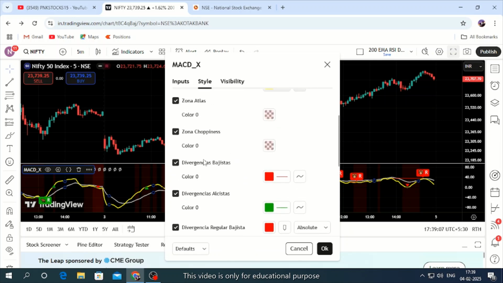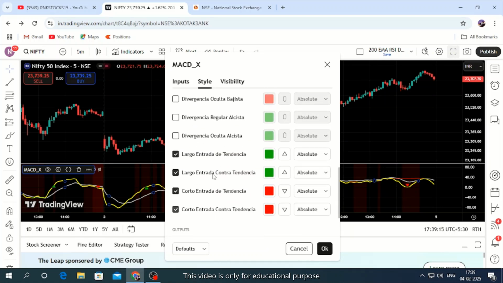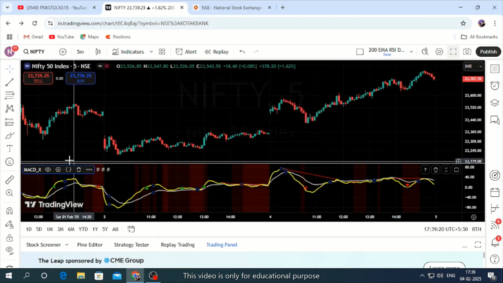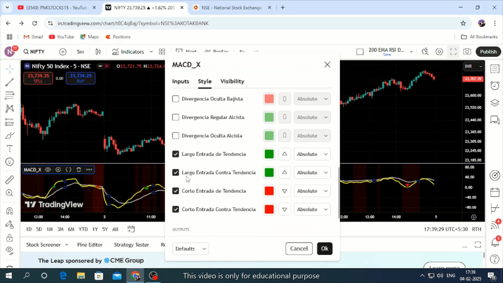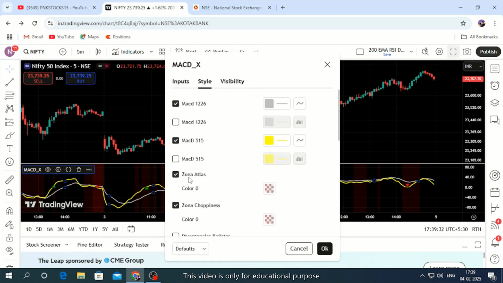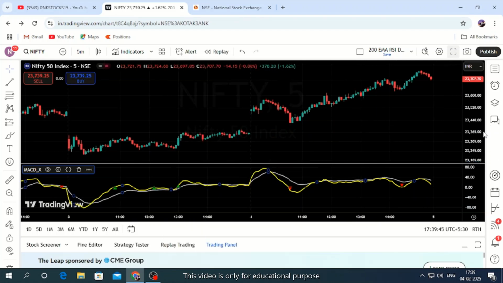You can remove all these divergence lines. Keep these 4 intact. Let me remove the few divergence lines that still exist. So we have these two and below this 4. Just press OK and observe what is happening.